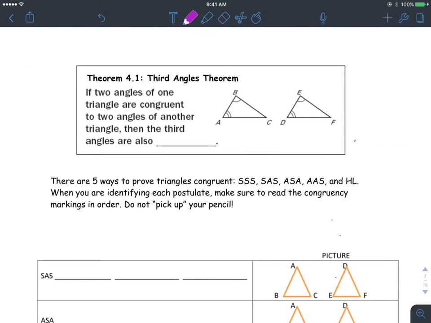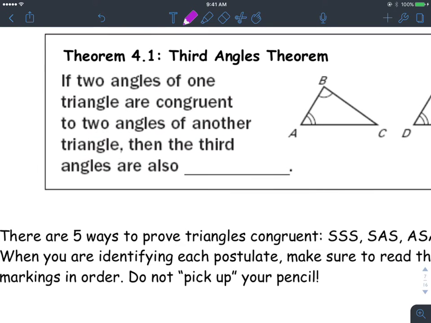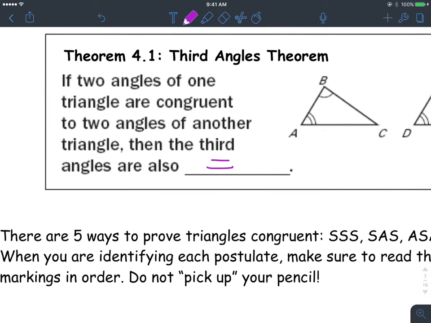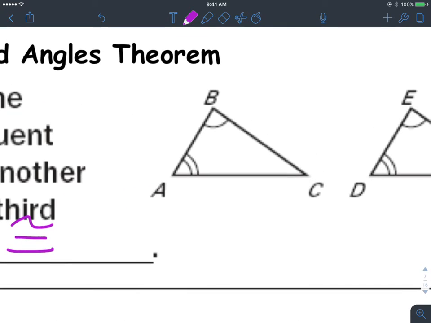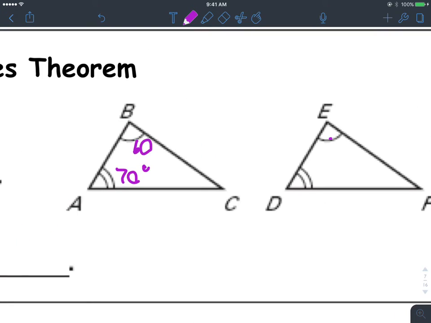Anyways, next thing here, third angles theorem. If two angles of one triangle are congruent to two angles of another triangle, then the third angles are also congruent. All right, and you can verify that by playing with numbers here. If you had like 60 and 70 right there, and then you had 60 and 70 right there, well, remember, all angles in a triangle need to add up to 180.